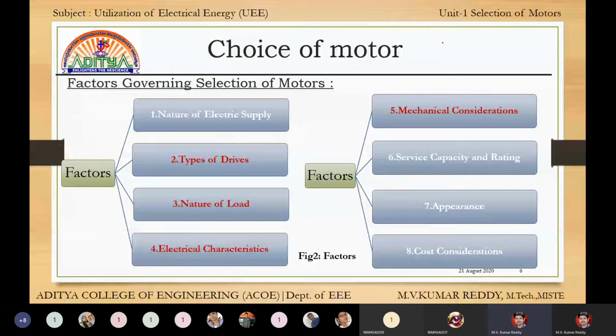Next, choice of motor. To select or choose the motor, these are the factors we have to consider. Total 8 factors are there. In these 8 factors, we have these 5 in the syllabus. These are the 5 topics in our syllabus and very, very important. Questions will be given from these topics only. Maximum questions will appear from these topics.